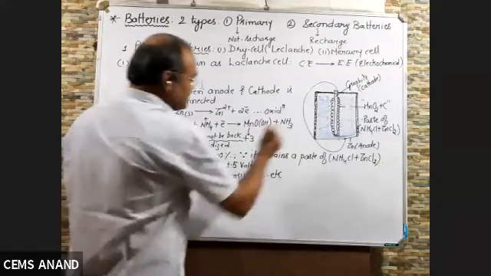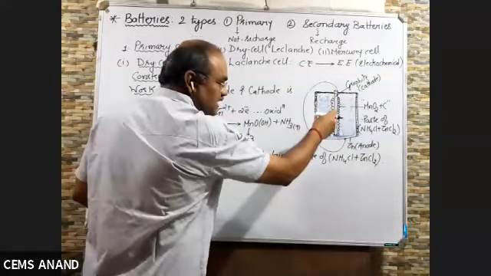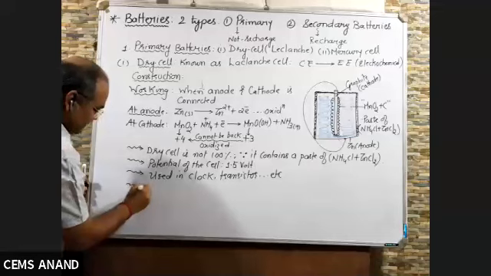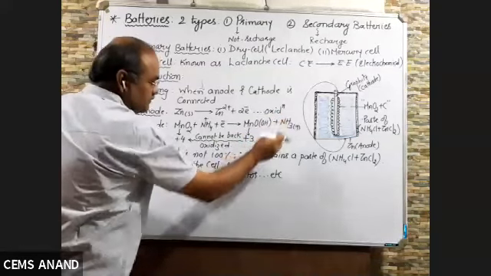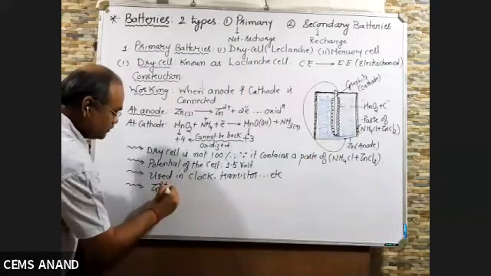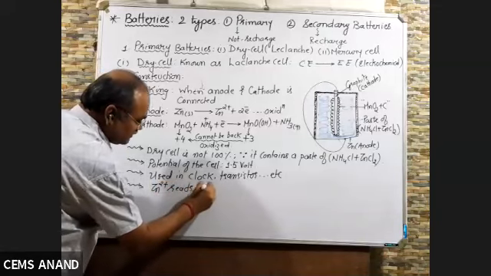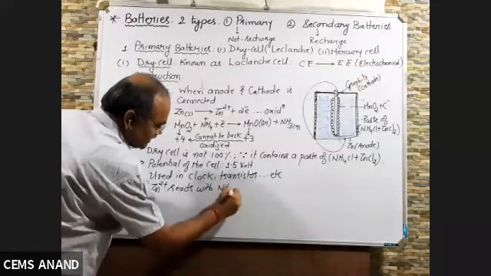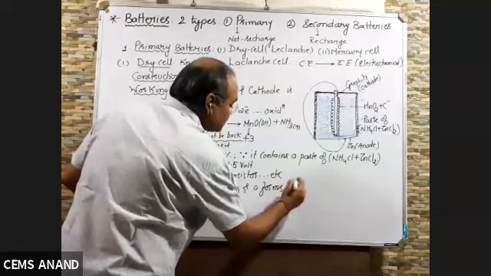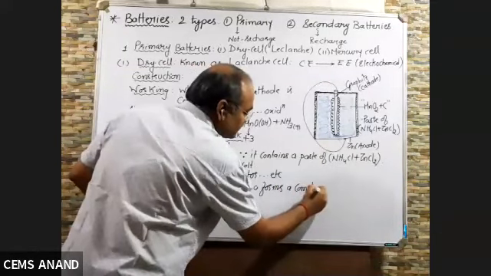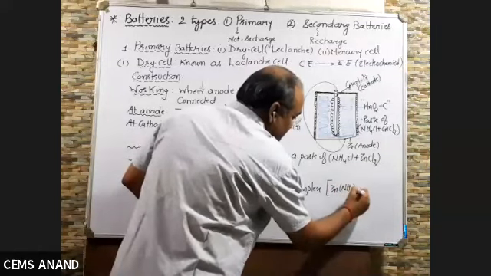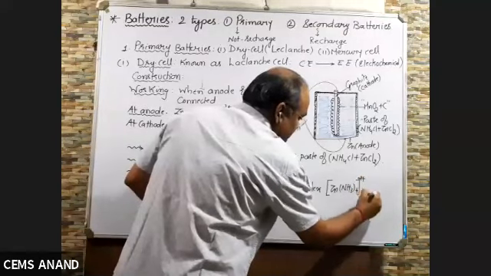Now, some may think that, sir, when gas is created in the cell, it may create pressure and there are chances of blasting the cell. So what will happen? The ammonia gas which is produced will combine with Zn2+. So Zn2+ reacts with ammonia gas and forms a complex ion, [Zn(NH3)4]2+ aqueous.